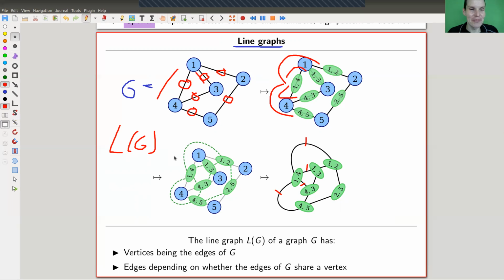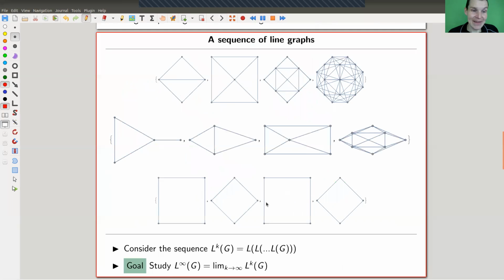What I always find very surprising, because I think of this as being some form of Poincare duality, is that I never really looked into it, but I always thought that L of G is actually G again. So if you do it twice, you come back to the old graph, but that's just horribly false. Just be aware. It's so false that I would like to consider the sequence of successively applying the line graph operation: L of G, L of L of G, L of L of L of G, and so on, K times. And I would like to study this limit here.